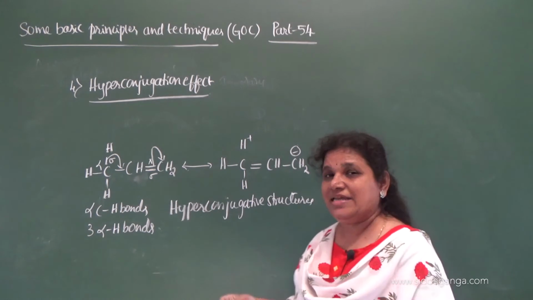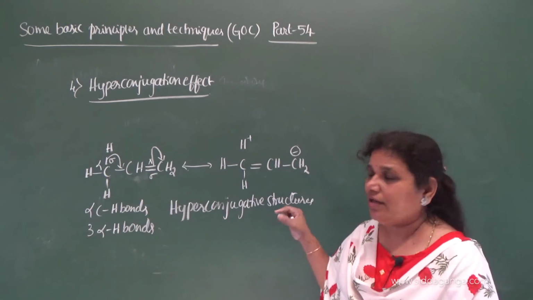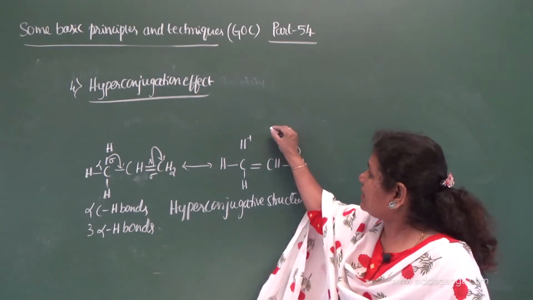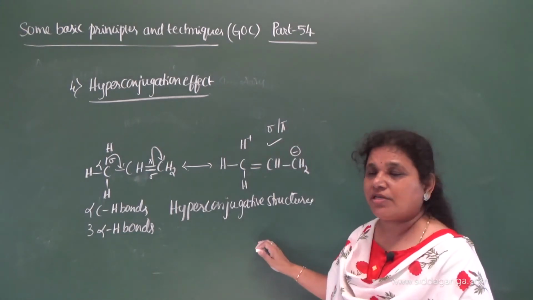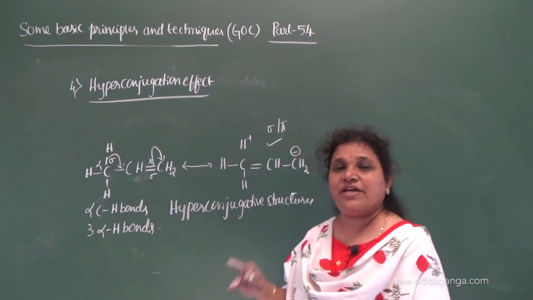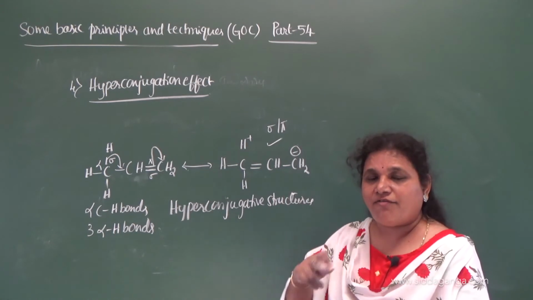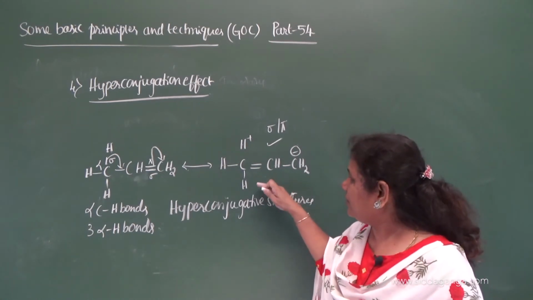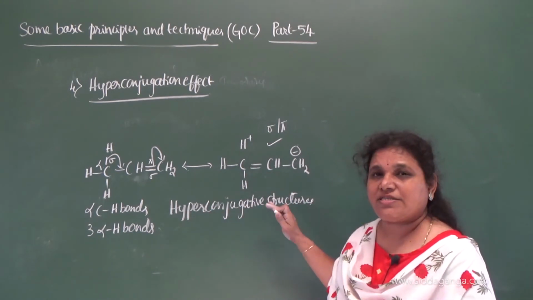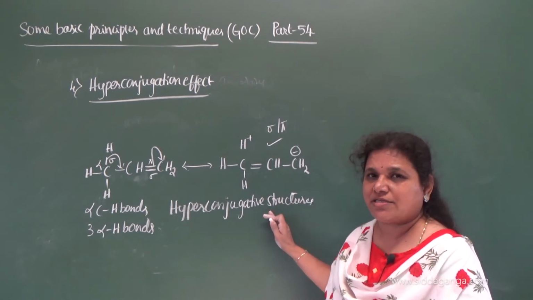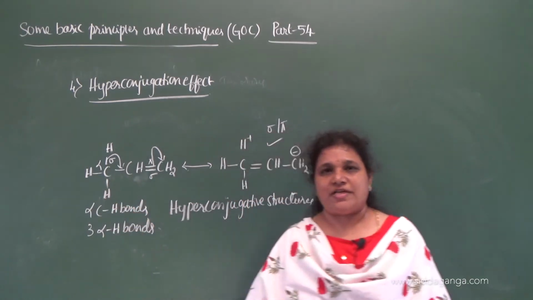Here is a conjugation between a sigma electron and a pi bond. So this is a special type of conjugation. This happens only because of the delocalization of sigma electrons of an alpha C-H bond. Clear? Therefore these structures are called hyperconjugative structures. So the number of structures depends on the number of alpha C-H bonds.